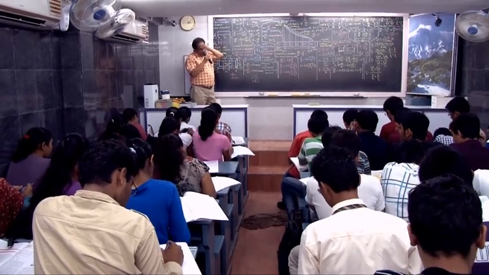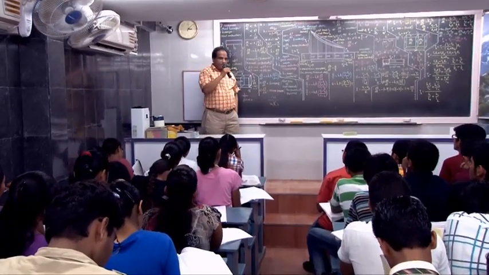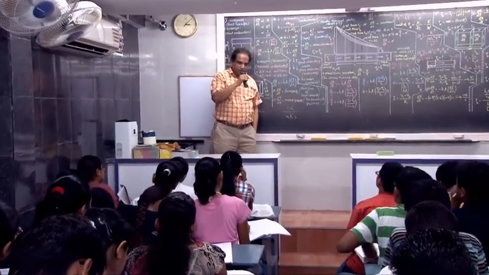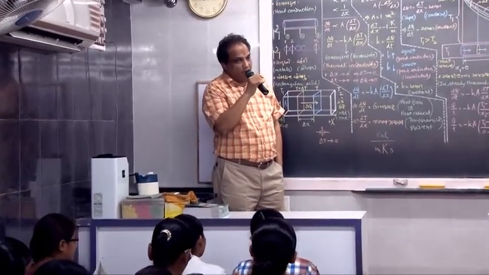M raised to 1, L raised to 1, T raised to minus 3 and K raised to minus 1. That becomes the dimensional formula for thermal conductivity.